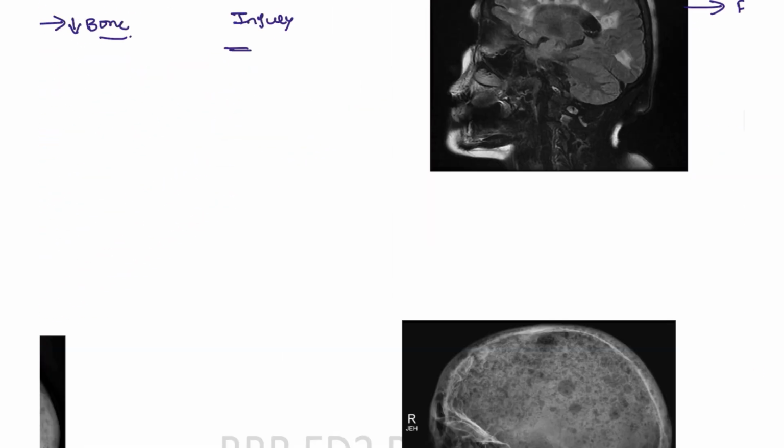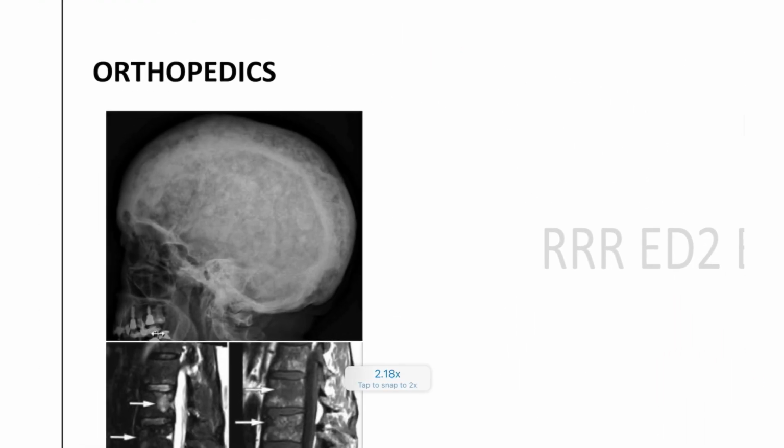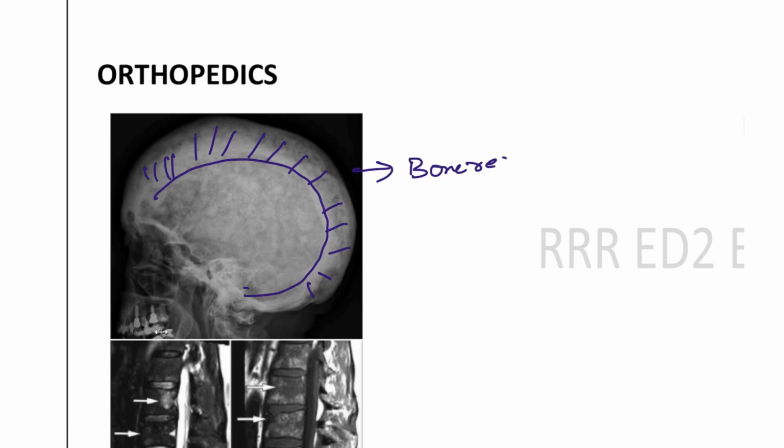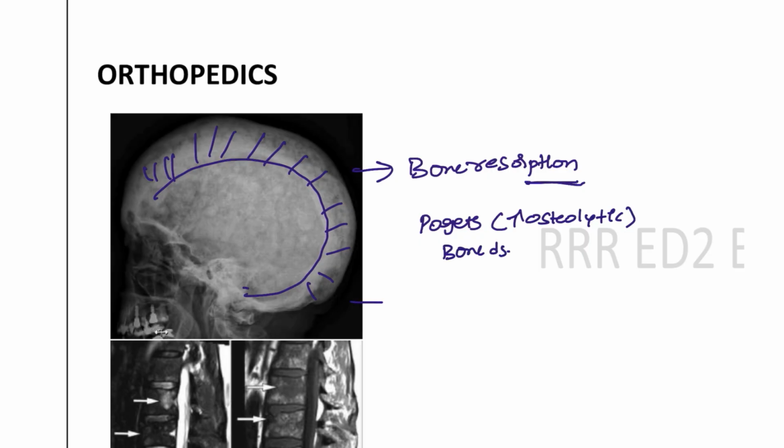Okay, next, here you can see this is the skull, but the skull is becoming more and more thick, right? So increased bone resorption is going to show this kind of picture. Increased bone resorption is seen in Paget's disease due to osteolytic activity. This is Paget's bone disease, and this sign is known as the cotton wool skull. This is the cotton wool skull appearance.